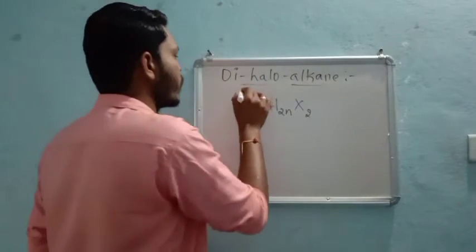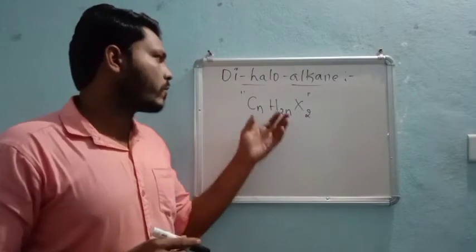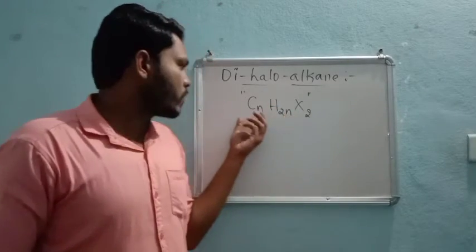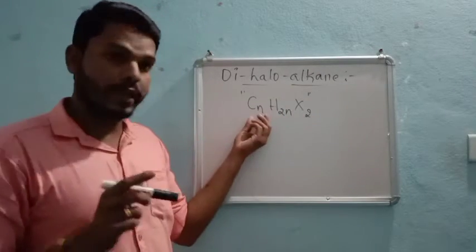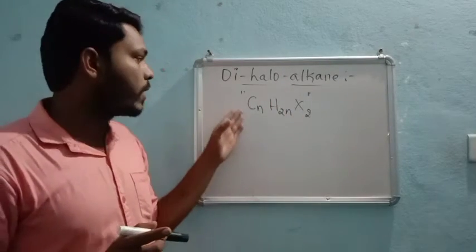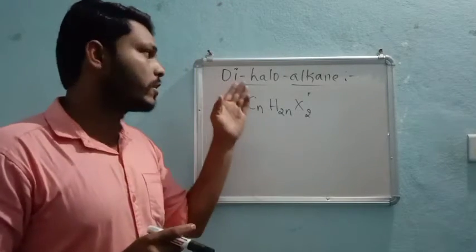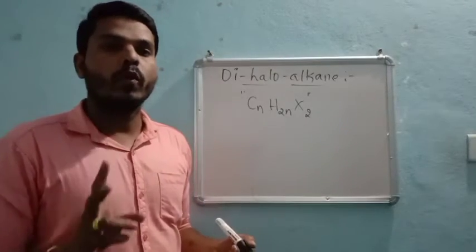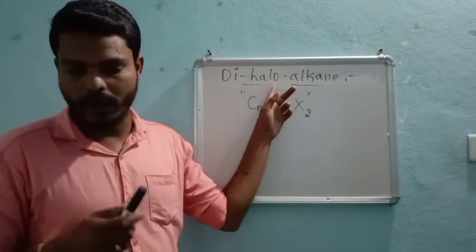These are very important for your competitive examinations, right? If you know these, then you can decide whether it is a di, tri, or tetra halogen compound, right? So CnH2nX2. But in case of monohaloalkane, it was different: CnH2n+1X, right? Now in dihaloalkanes the general form is different, and the definition will be like this: these are the type of haloalkanes in which two hydrogens are replaced with halogen atoms.